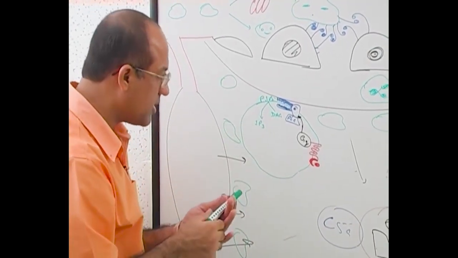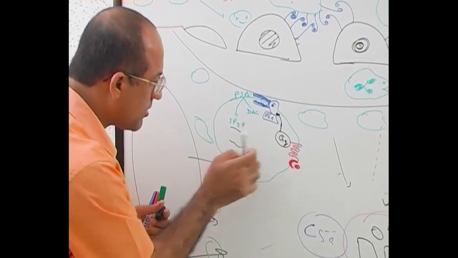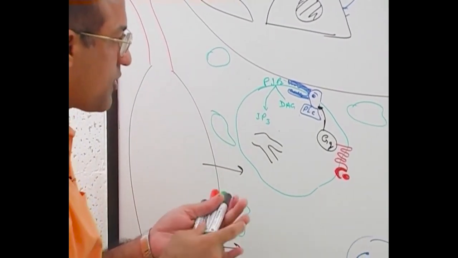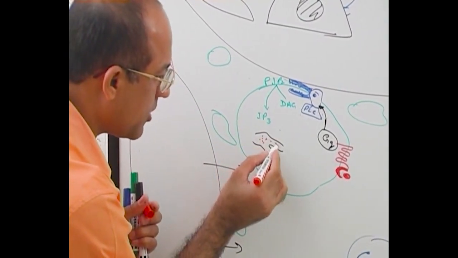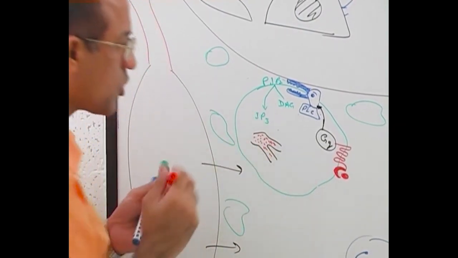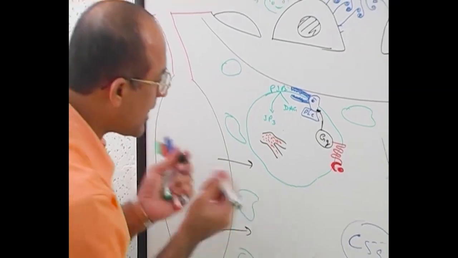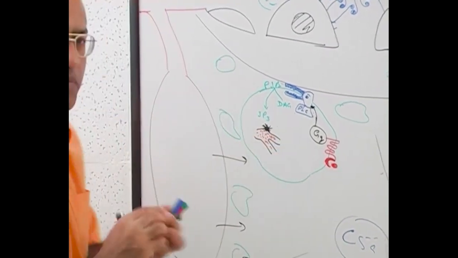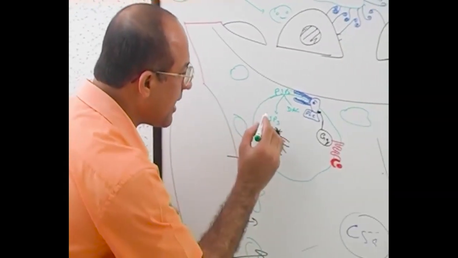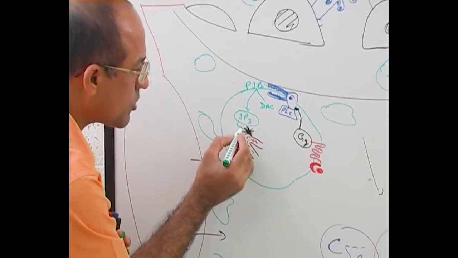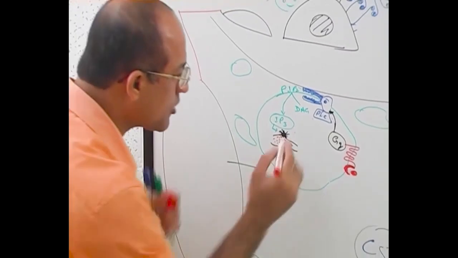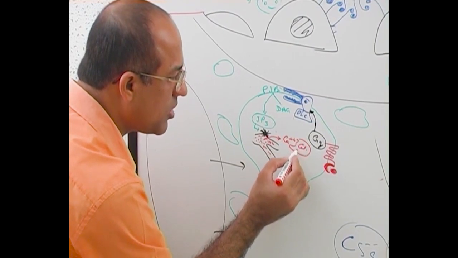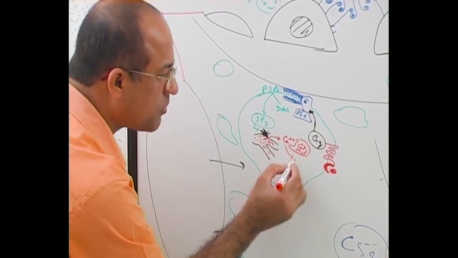IP3 is inositol triphosphate. Within the cell, there is what? Endoplasmic reticulum. Endoplasmic reticulum has a lot of stores of calcium. Very good. Actually, there are special IP3-sensitive pumps here. What are these? Calcium pumps which are driven by IP3. So when the inositol triphosphate level goes high in the cell, it stimulates these pumps and they start throwing calcium out into the cytoplasm. Calcium will bind maybe with calmodulin, and also stimulate protein kinase C.